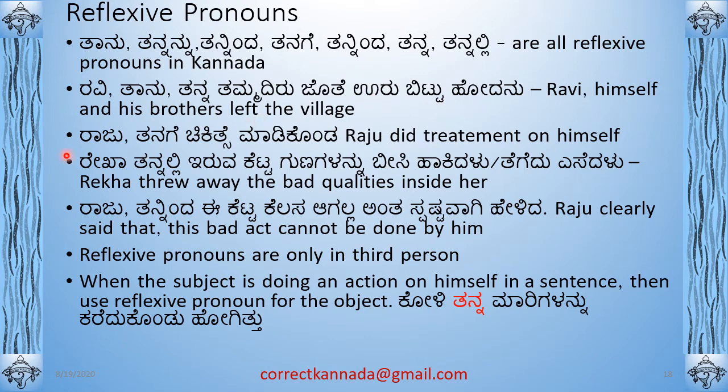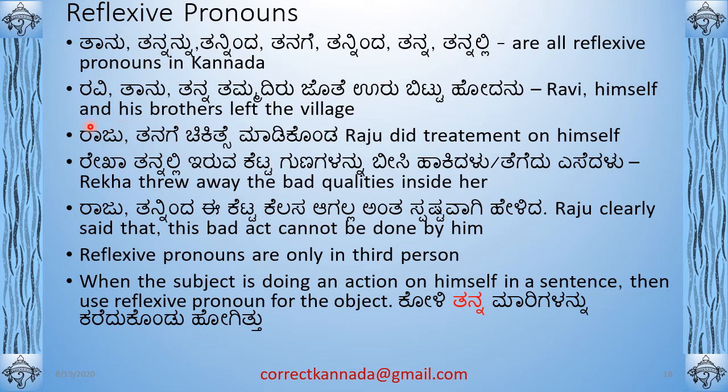One more example, Raju tanage chikitse madikonda. Raju did treatment, chikitse is treatment, on himself. So whenever you have this in himself, then you should say tanage, right? In a sentence. So Raju tanage, you should not say Raju avanige. When you say Raju avanige, it means there is some other third person that he is treating. Avanige is third person. Tanage means to himself. Got it?